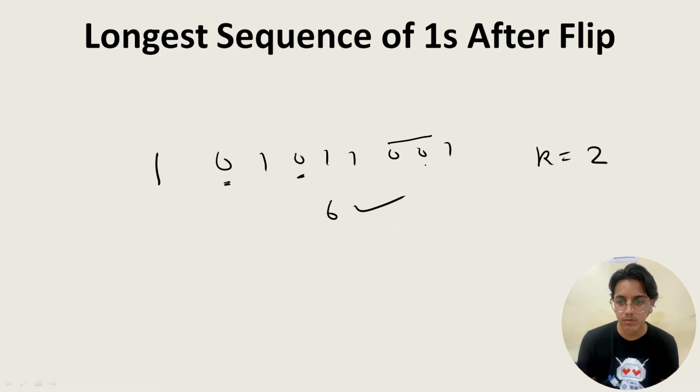Supposing I flip these two, then 1 2 3 4 5, so consecutively 5 would come. So that is how we have to get the maximum answer. So over here 6 will be the answer, and what will be the string after doing this? It will be 1 1 1 1 1 1 1 2 3 4 5 6 0 0 1.